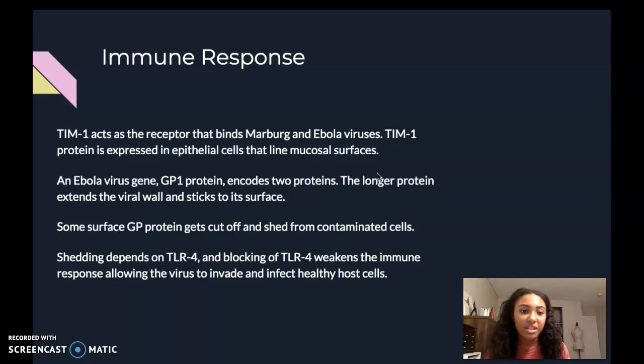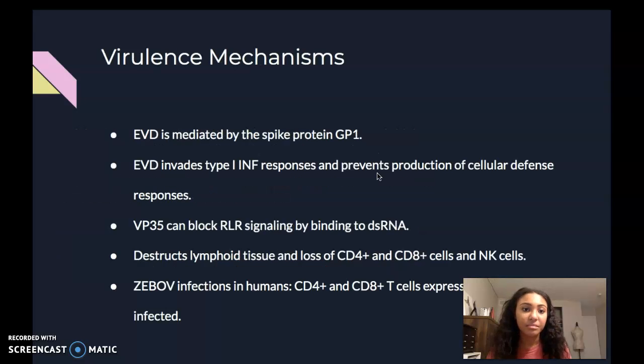So Ebola virus has the gene GP1 protein, and it encodes two proteins. It encodes a short protein and a long protein. And the longer protein is going to actually be the one that extends out to the viral wall and kind of sticks to the surface. And some of the surface protein actually gets cut off and shed from the contaminated cells, and this shedding depends on TLR4. And the blocking of TLR4 weakens the immune system and actually is what allows the virus to invade and infect the healthy host cells.